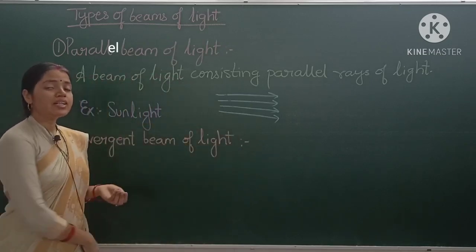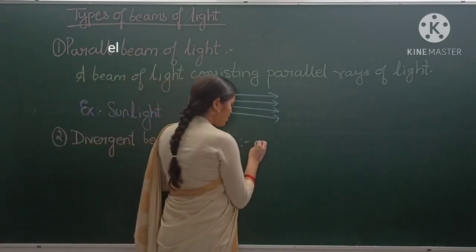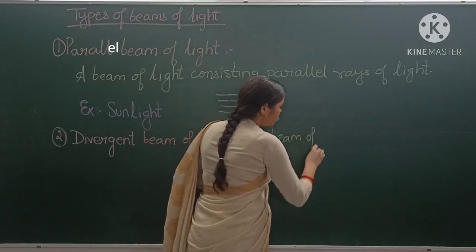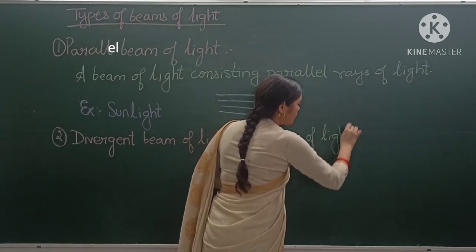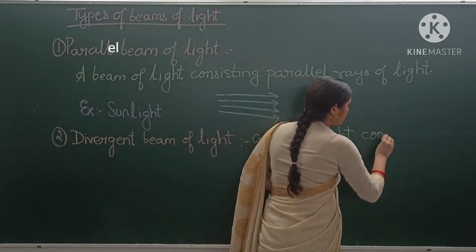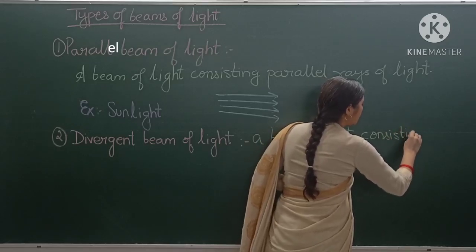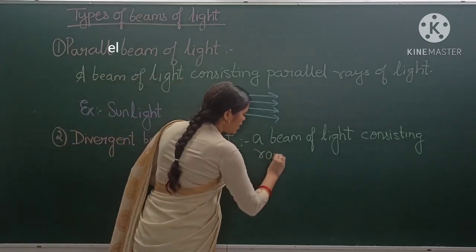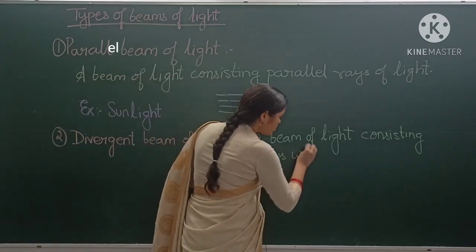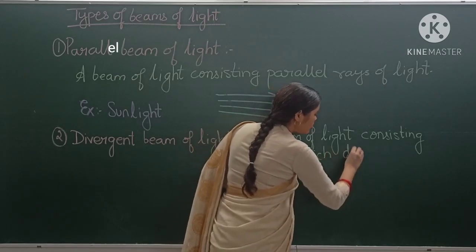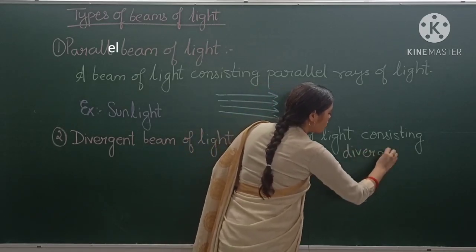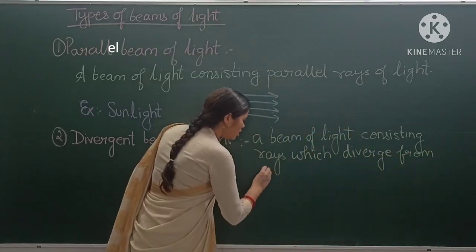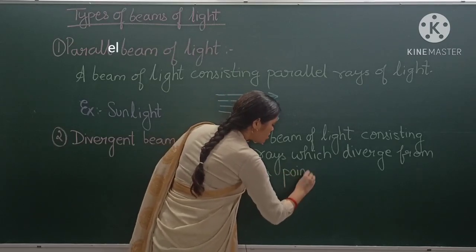A beam of light consisting of rays which diverge from a point source.